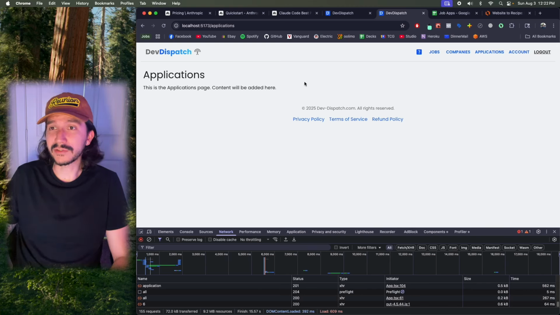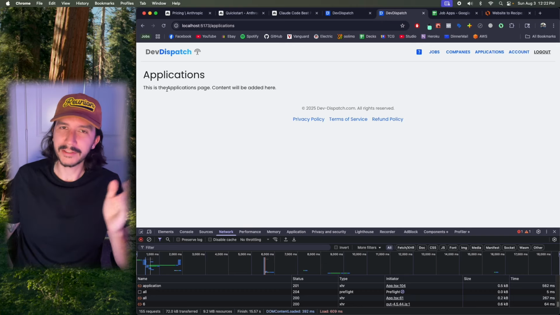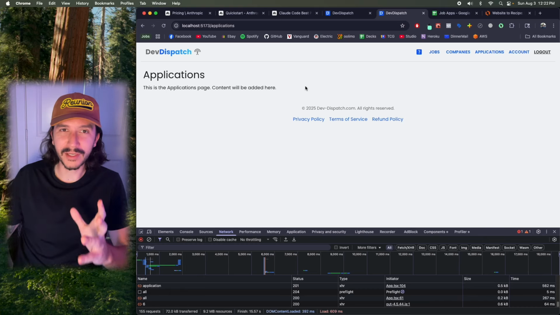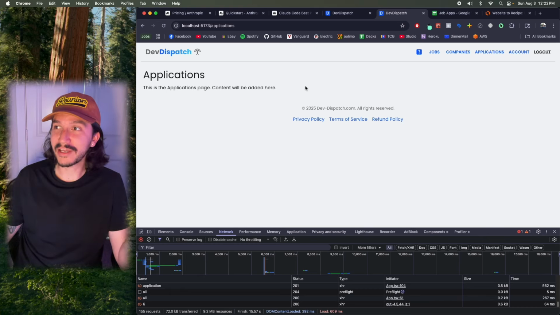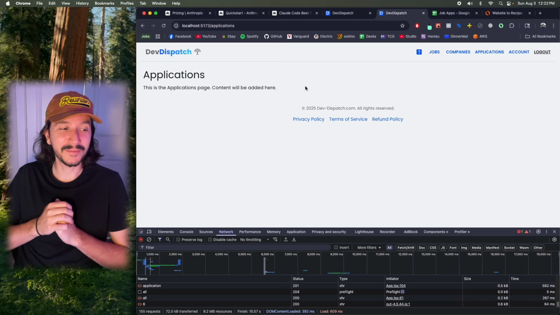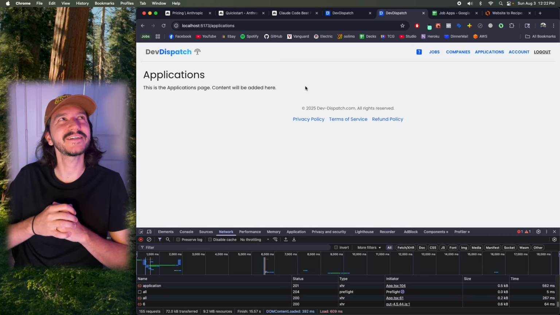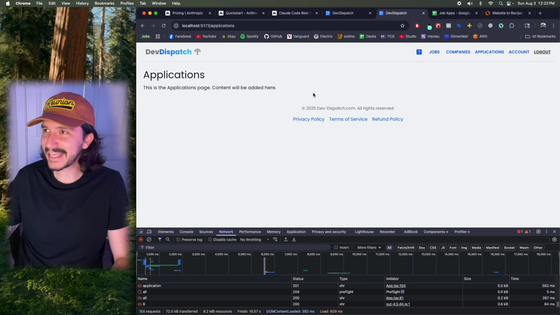The last thing obviously we need to do is populate our applications page and give the user the option to update the status and add some comments. I'm gonna fast forward this part a little bit because I've already done this. Like I said, this is the third time I'm doing this. So I already had Claude whip this up, and now we can kind of just go ahead and see the final result of my first foray into agentic coding. Is that what they call it? Is that what the kids call it these days?